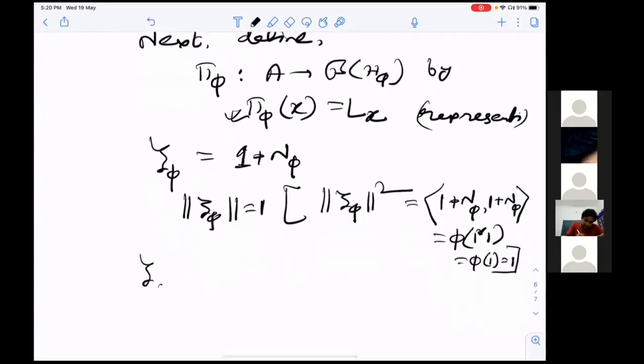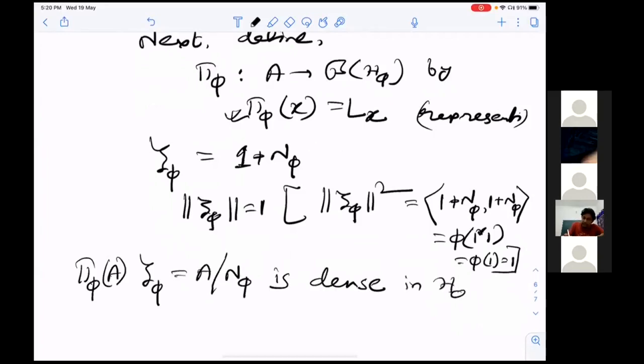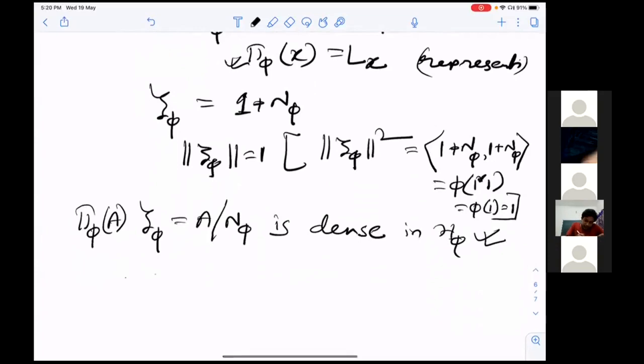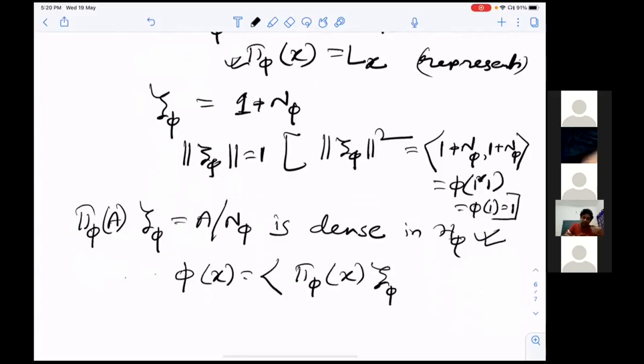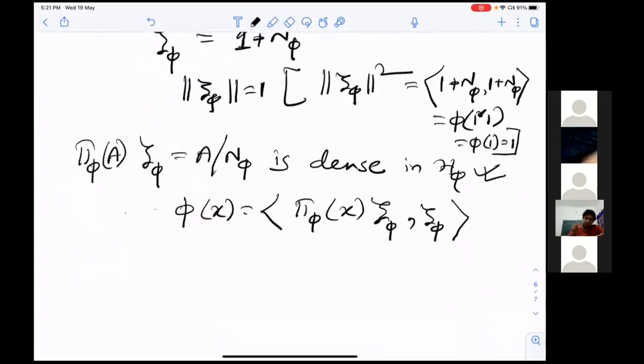And also this is cyclic, because pi phi of A applied to psi phi is nothing but A mod N phi, which is clearly dense in H phi. So this is cyclic. Now the only remaining thing is to check that phi of x equals the inner product of pi phi of x psi phi with psi phi. This is also a basic calculation.